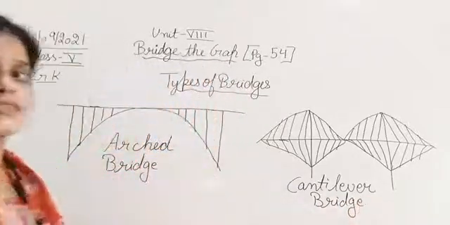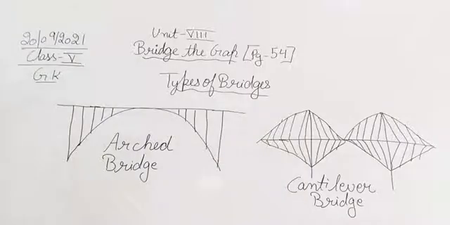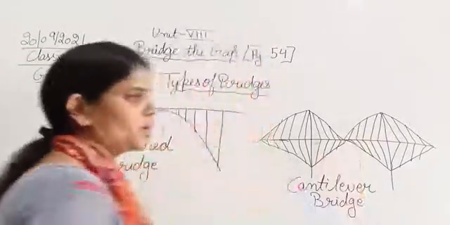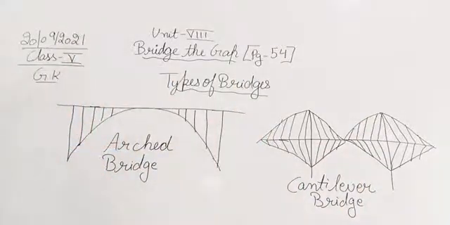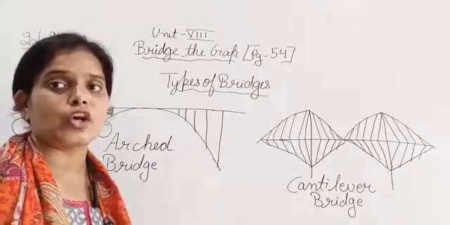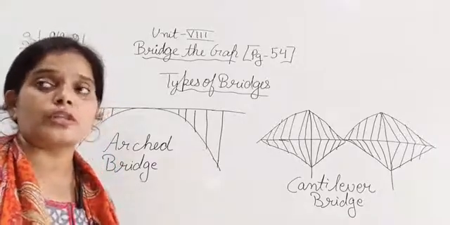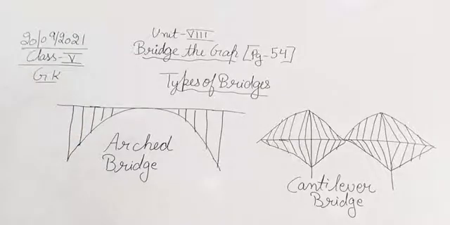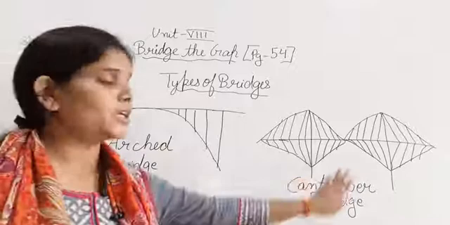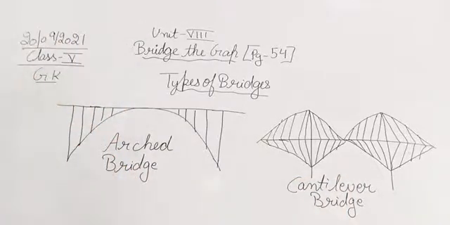Now what is a cantilever bridge? Cantilever bridges are in this shape. Here they are supporting each other, so this is kind of supportive. The types of bridges are classified on the basis of their shapes. So this is an arc shape, that's why it is an arc bridge. Similarly, the second one is a cantilever bridge.